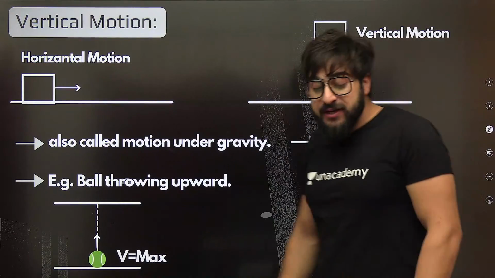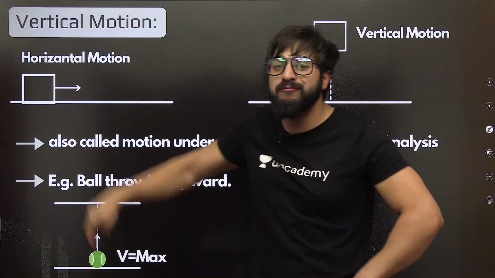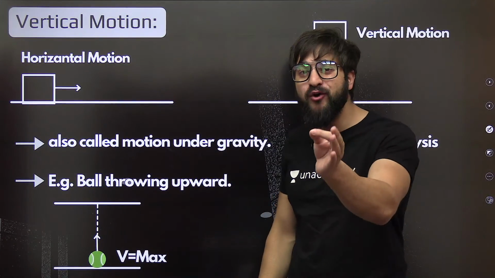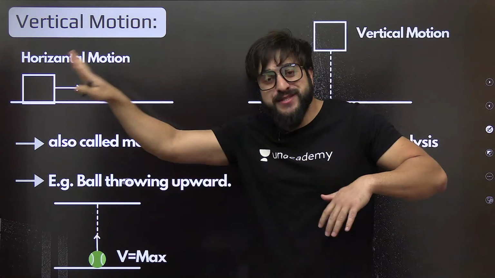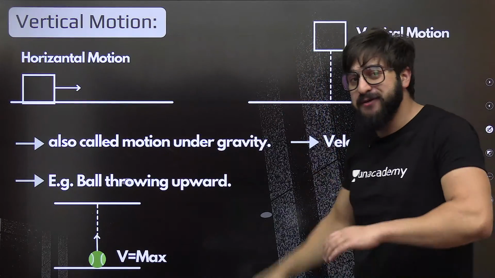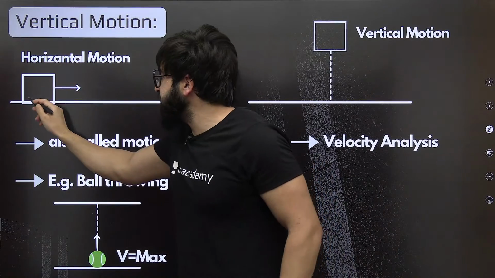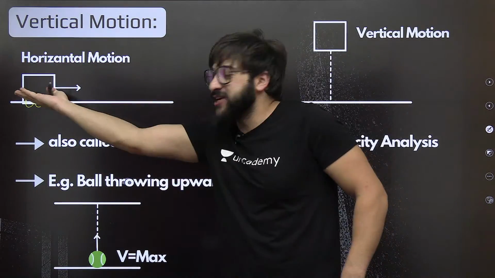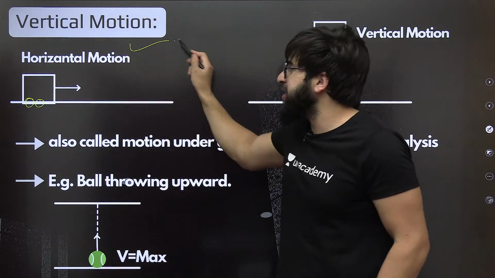Fine. Now, today we're going to be talking about entirely what we call the vertical motion. What is this vertical motion? Before understanding this vertical motion, let's have a look at what horizontal motion is all about. Till now we were dealing with the horizontal motion only, and this is also the case of one-dimensional motion. See, if I ask you, this is a car, or whatever block, and it is moving in this direction. Understand, it's moving horizontally. You call this horizontal motion.